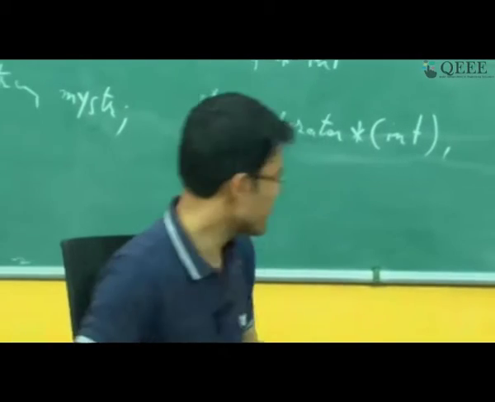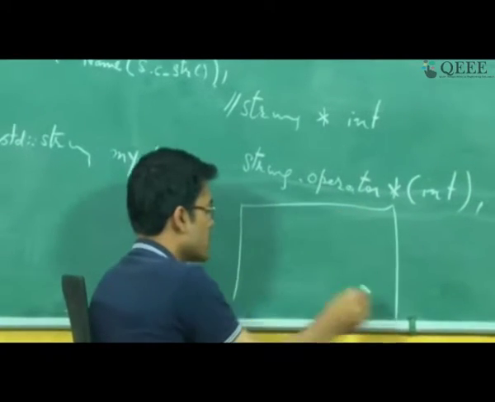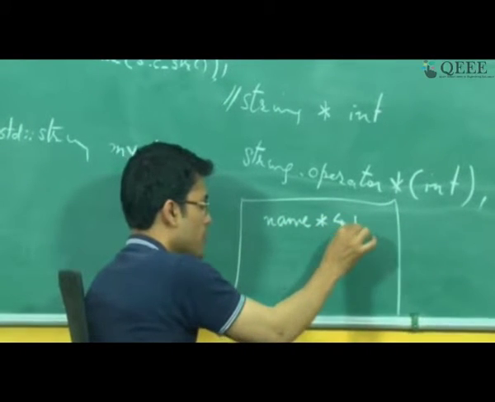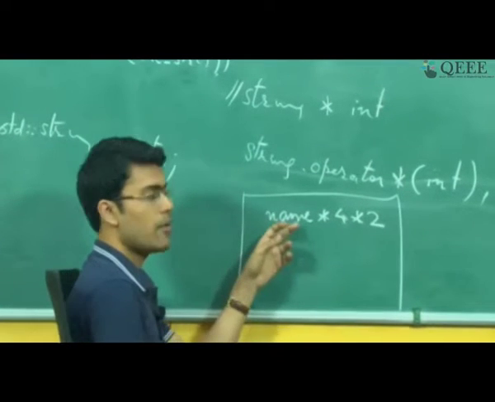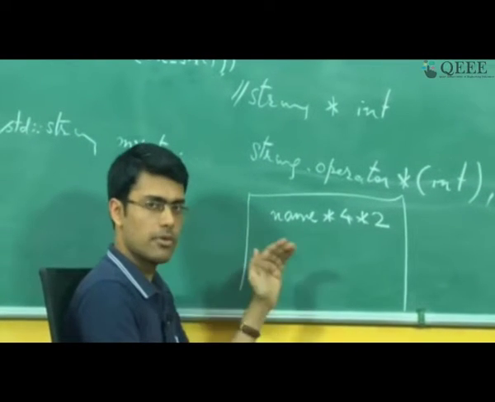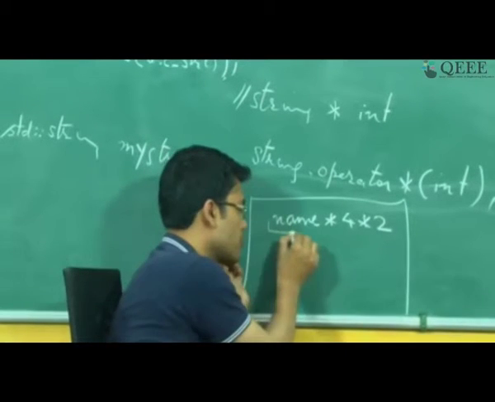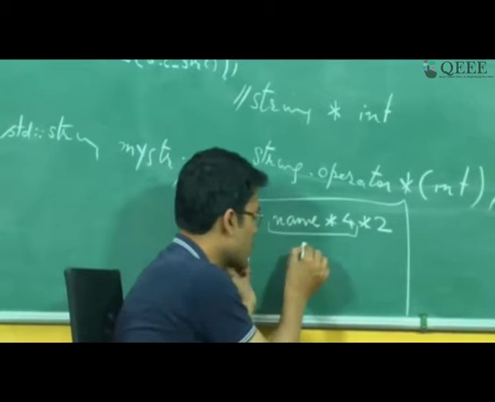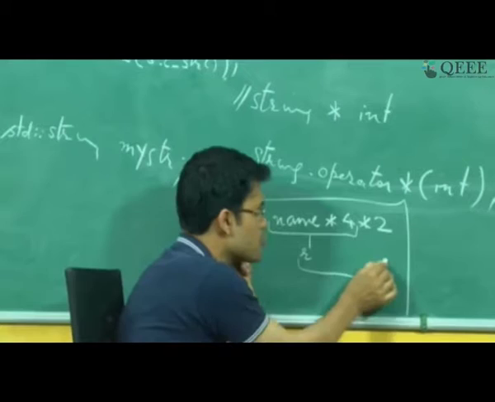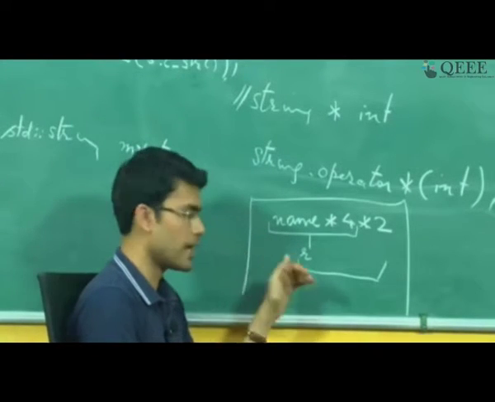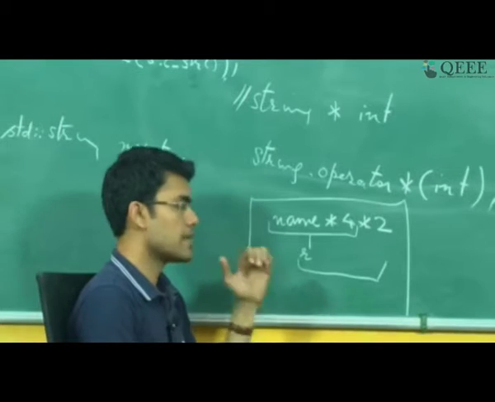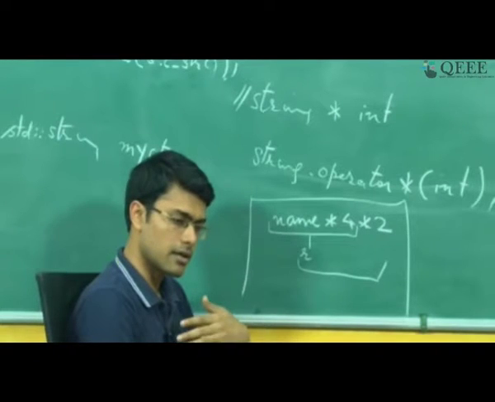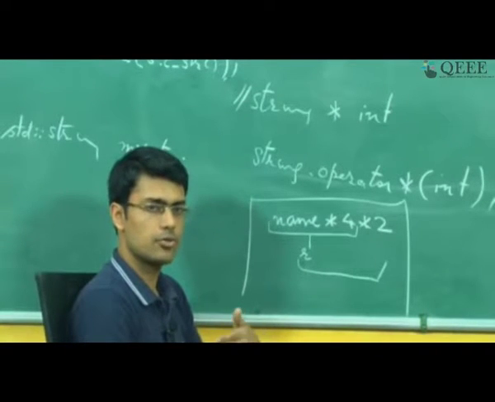So just to clarify that. When I am talking about name into 4 into 2, if name would have been an integer, the way this operation would be performed is that name into 4 would happen first, and then on whatever is the return value, that into 2 is going to get executed later. The same order is going to get maintained when you are overloading operators. That order cannot change as you implement more operators.